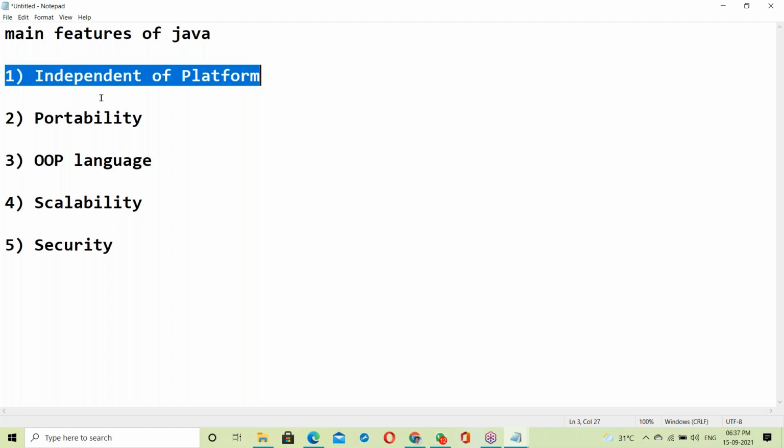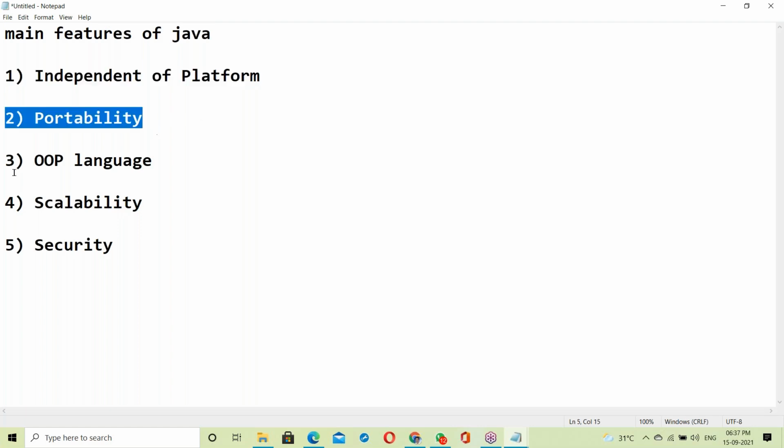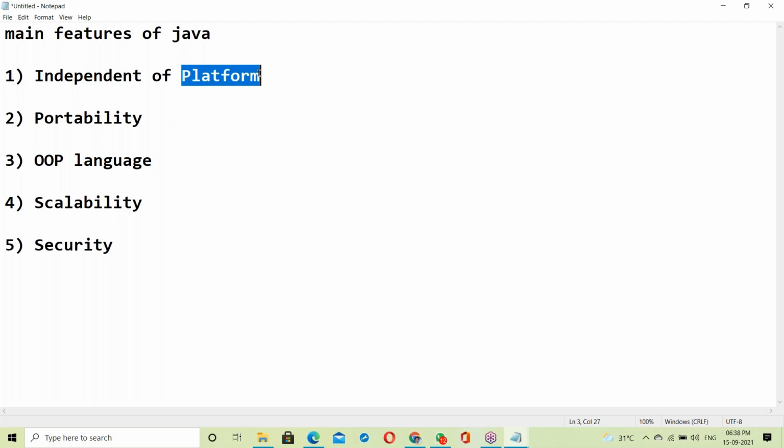Independent platform. What is independent platform? What is portability? Next, robust language, scalability, and security. Let us see about these features. Platform means OS, independent of OS. How Java made us independent of OS, that we should discuss. Next, portability means running on any OS. How? That we should discuss.